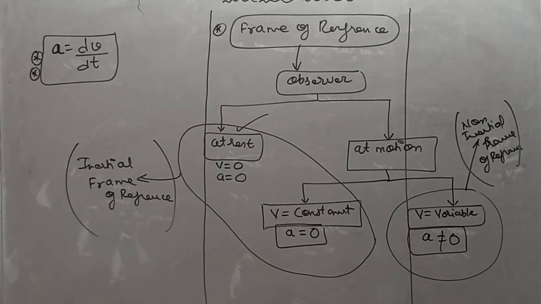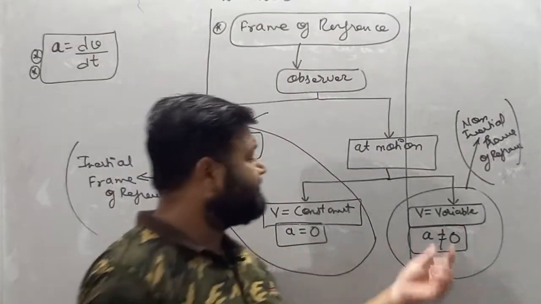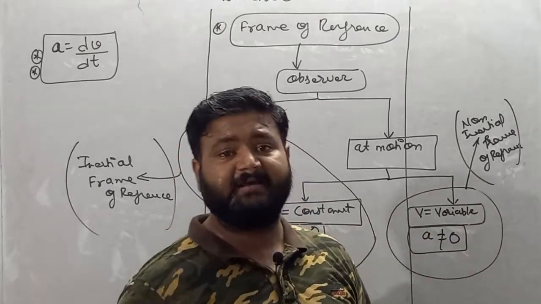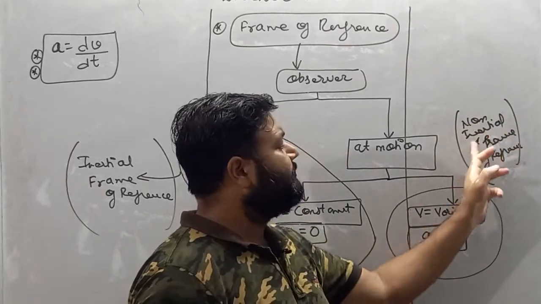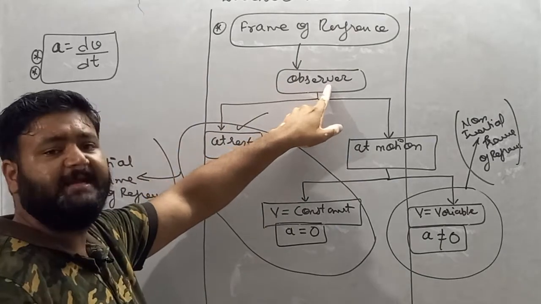So my dear student, on the basis of acceleration of the observer, frame of reference is categorized into two types. If acceleration of the observer is 0, that is, either the observer is at rest or moving with constant velocity, then the frame of reference is said to be inertial frame of reference. And if the observer is accelerating, that is, the velocity of the observer is changing, or we can say acceleration is there with the observer, then the frame of reference is said to be non-inertial frame of reference. So remember, frame of reference is nothing but observer.